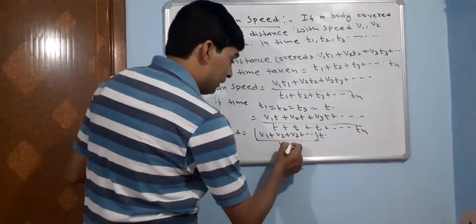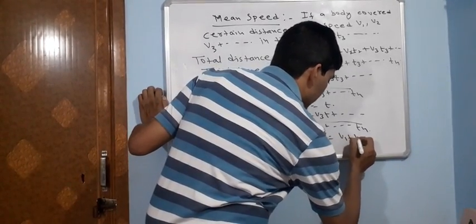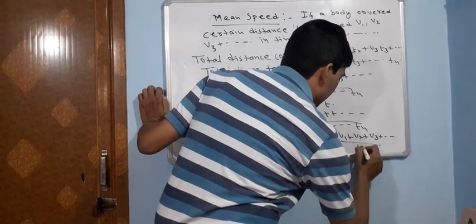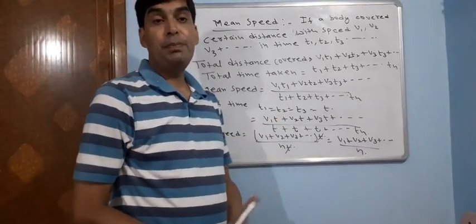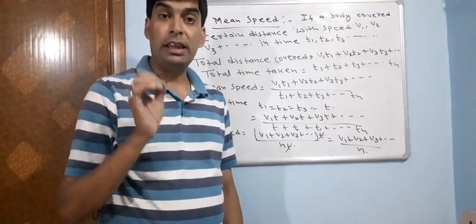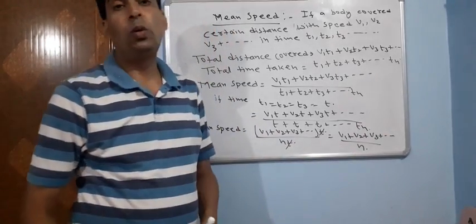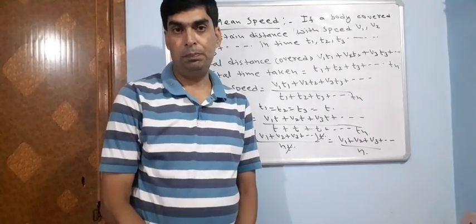So t cancels. What are we left with? v1 plus v2 plus v3 and so on, divided by n. So how do we define mean speed? Mean speed is the ratio of the sum of individual speeds to the total number of times considered.